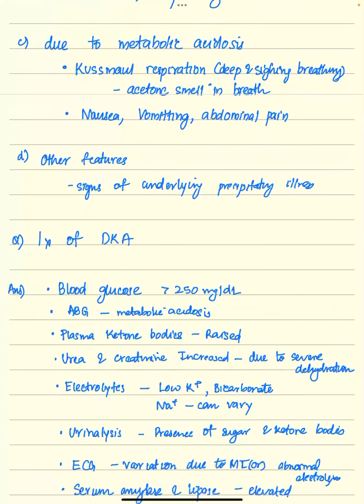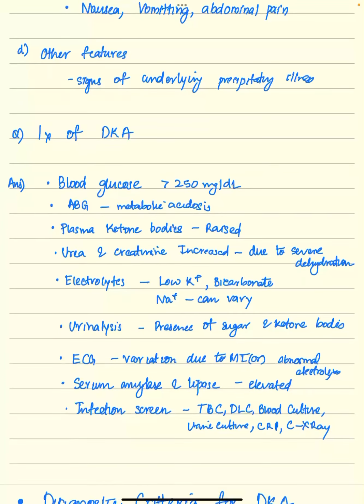Now coming to investigations of DKA, we can check the blood glucose levels, which will be higher than 250 mg per deciliter, along with arterial blood gas analysis, which shows metabolic acidosis. The plasma ketone bodies are raised. Urea and creatinine are raised due to severe dehydration. In electrolytes, low potassium and low bicarbonate are seen. The sodium levels can vary.